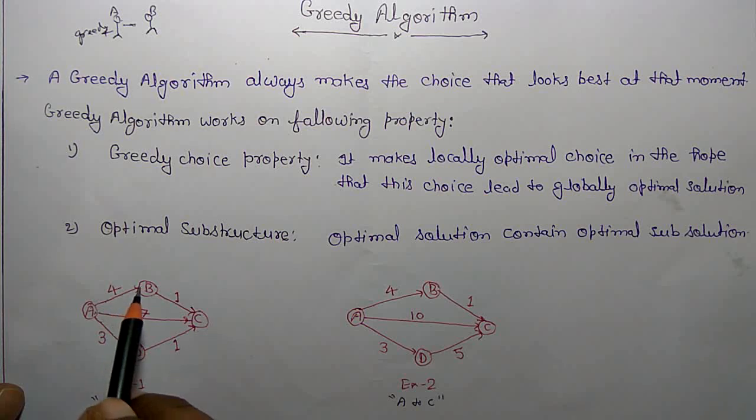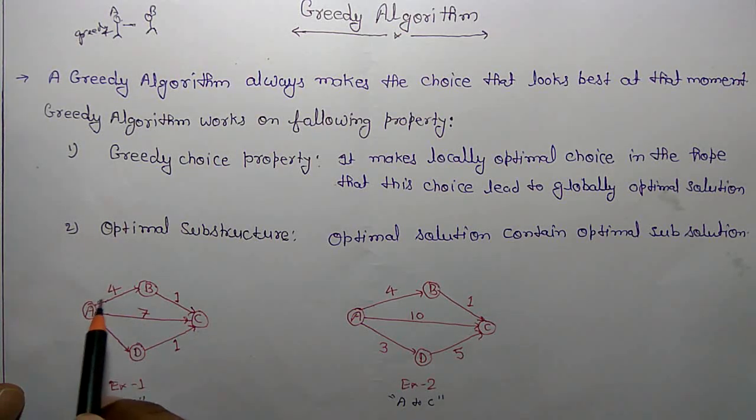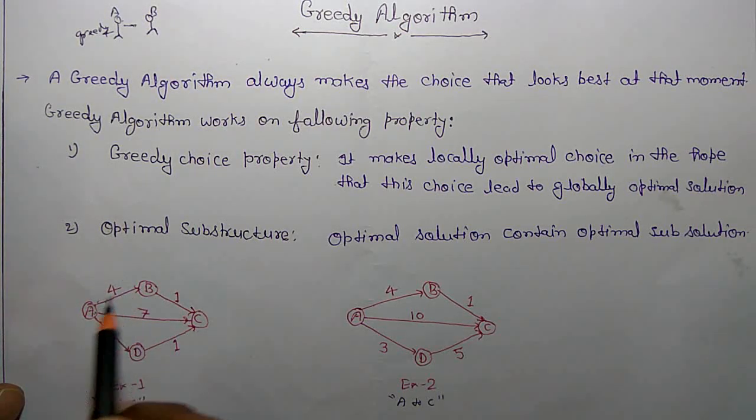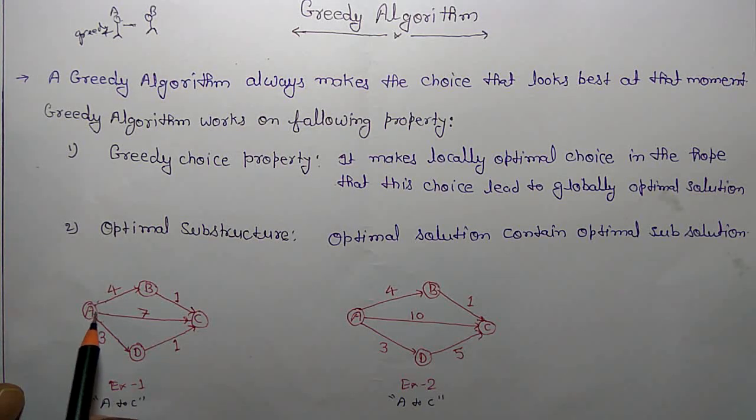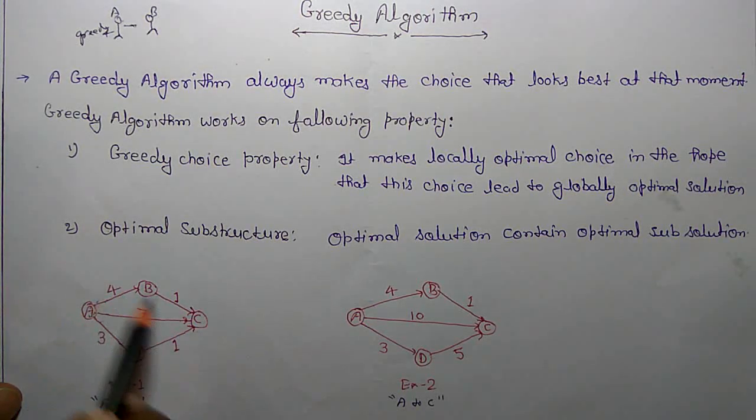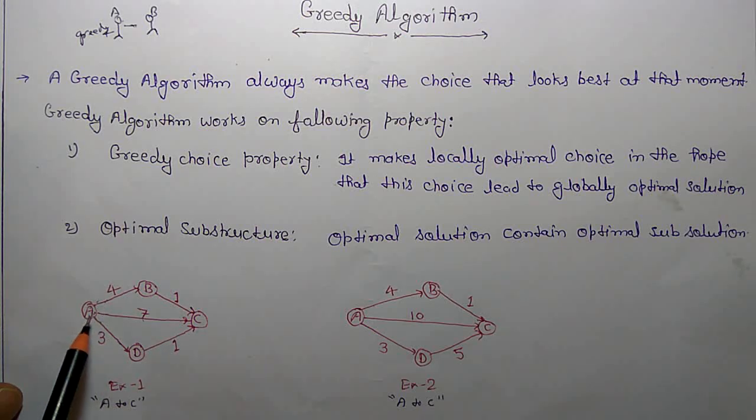So the next step for reaching C is here, 4. For example, 4 kilometers. A to C is 7 and A to D is 3. So what is best in these three? 3. So A will opt for 3. A will reach D. So this is the locally optimal choice for reaching the global solution, which is A to C.